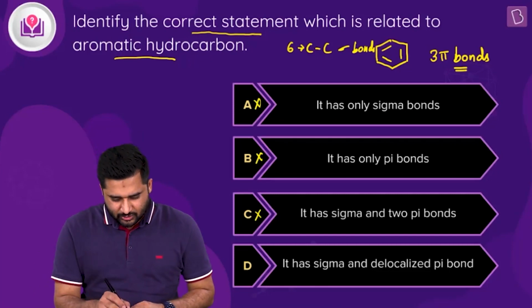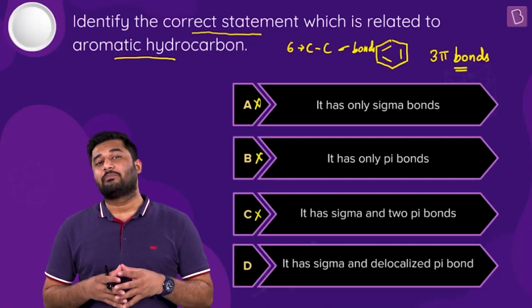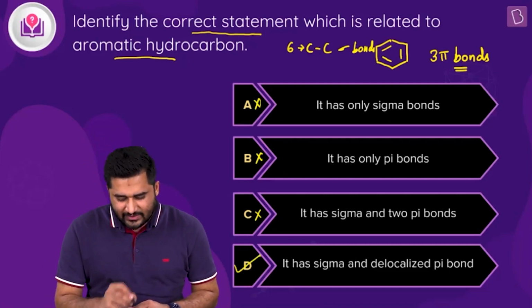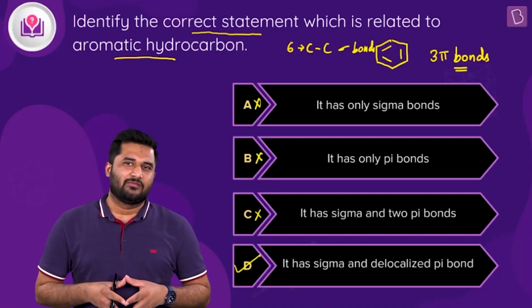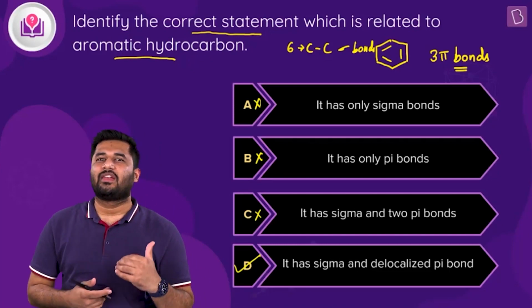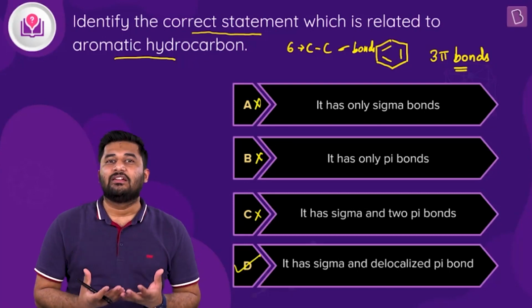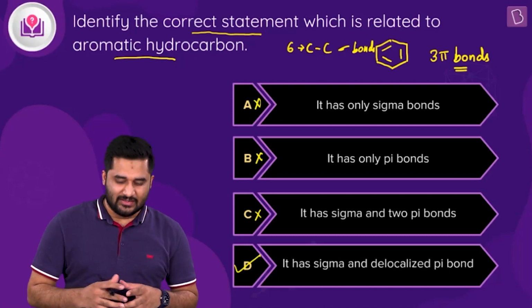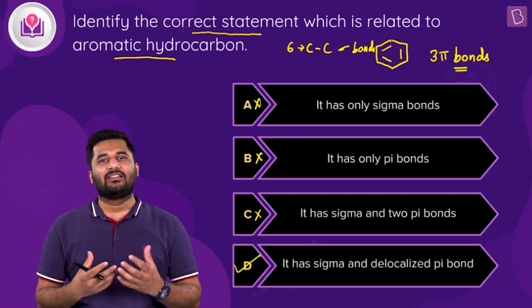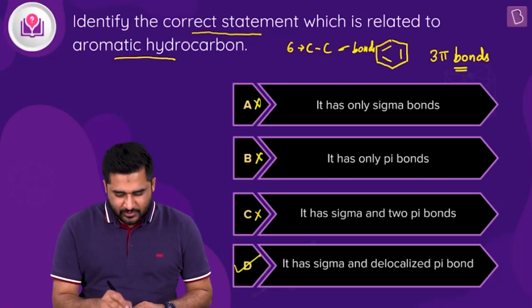All right. So moving to option D, you can see it has sigma bonds and delocalized pi bonds. So let me tell you, this is right. We know that for a cyclic molecule to be aromatic, there has to be a complete delocalization of pi electrons, isn't it? Or you can say there has to be a complete delocalization of pi bonds. And yes, definitely in benzene, these three pi bonds are delocalizing over this entire ring, and sigma bonds are also present here in benzene. So option D is the right answer to this question.